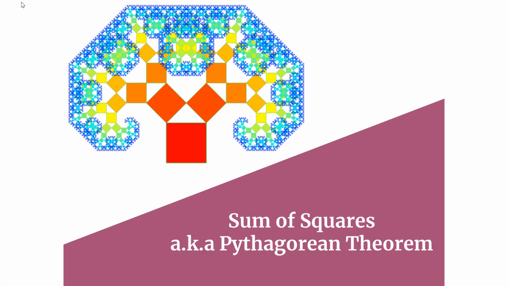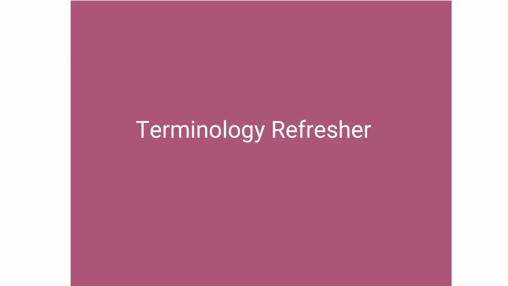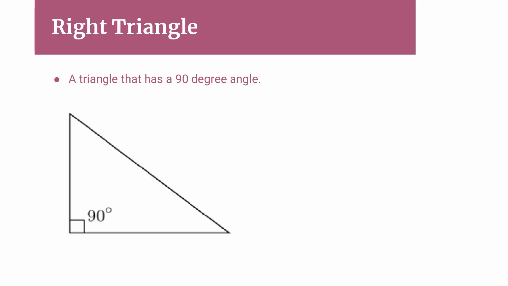Sum of squares, also known as Pythagorean Theorem. We're going to start with a little refresher on some terminology. We're going to be talking about right triangles or right-angled triangles. That's a triangle that has a 90-degree angle in the corner. So when you see that box there in the corner, that's telling you that it is 90 degrees.